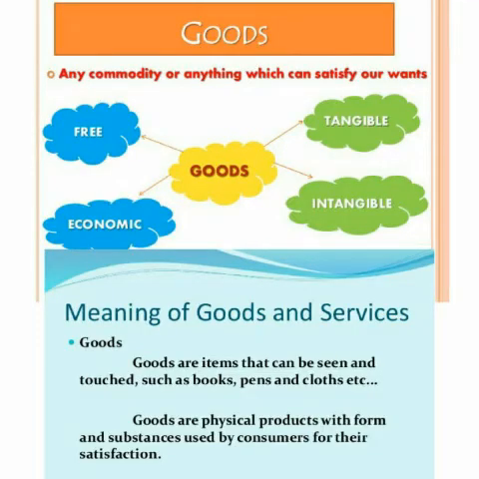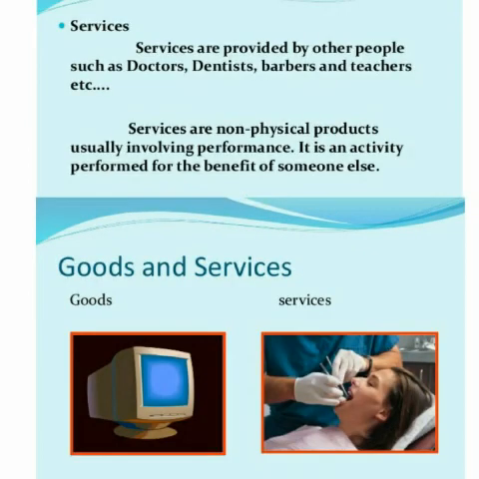So next is goods. Now what are goods? Free goods are those which come from nature. Economic goods are valuable and related to money. Tangible goods are those you can touch or measure. Intangible goods you cannot touch. As you know, goods are touchable products like books, pens, clothes, etc. Now next is the service sector. Services are provided by other people such as doctors, dentists, barbers and teachers. So services cannot be touched or measured, but they can be felt.